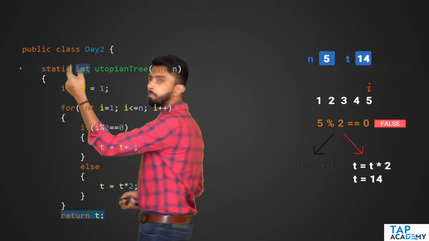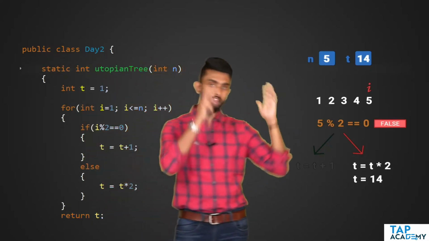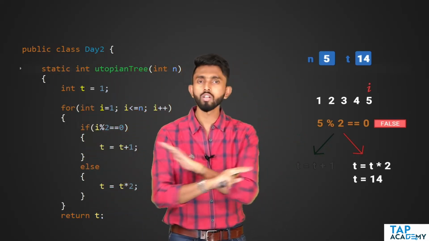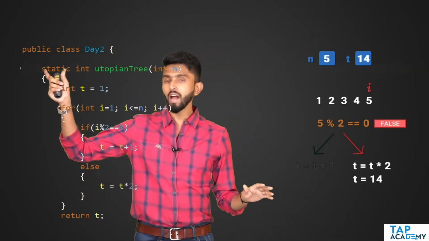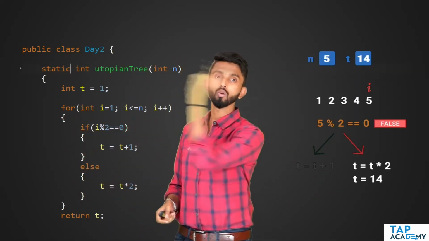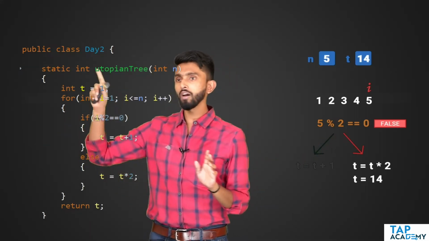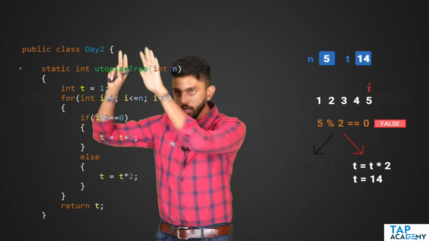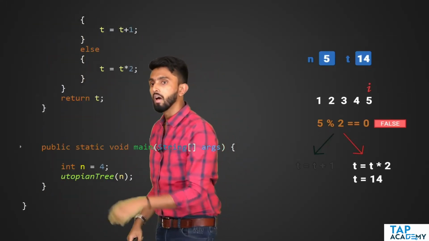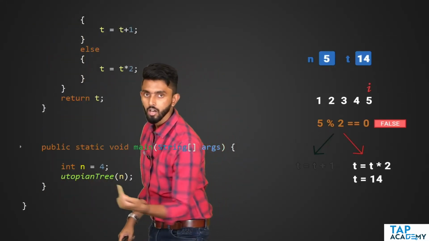Again, there is a deeper explanation to this, which I have completely spoken about in the actual Java full stack development course. There are 2 classes dedicated just to the static keyword, but I'm not going to speak about it. Just understand, why did I put static? Because I don't want to create an object. Because I don't want to create an object, I can directly call it like this. I hope you're able to think.